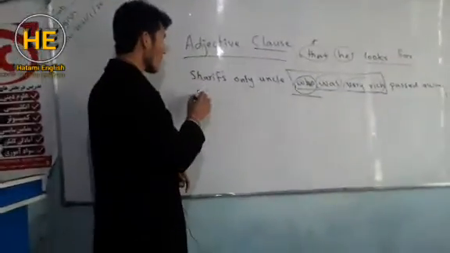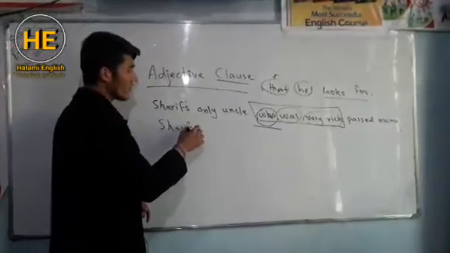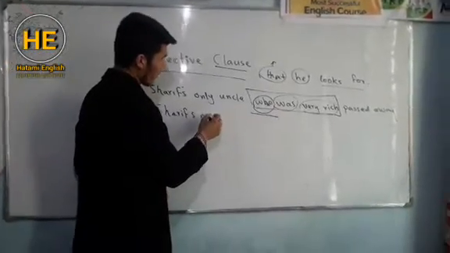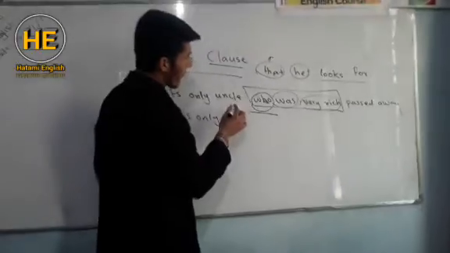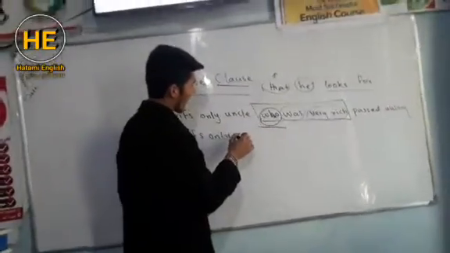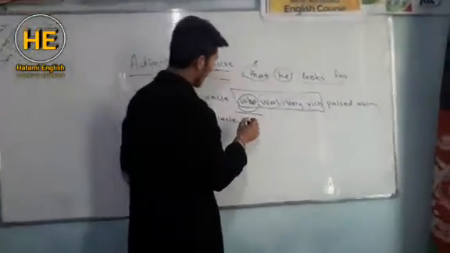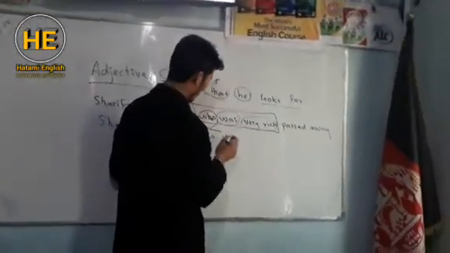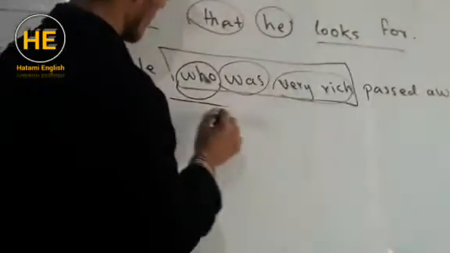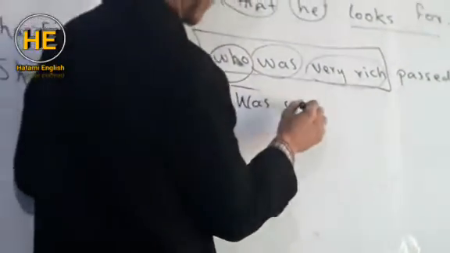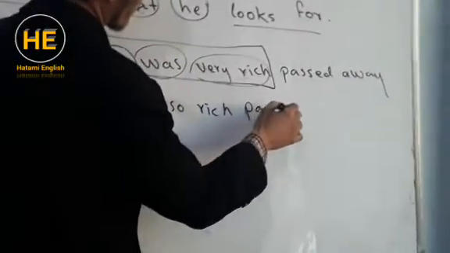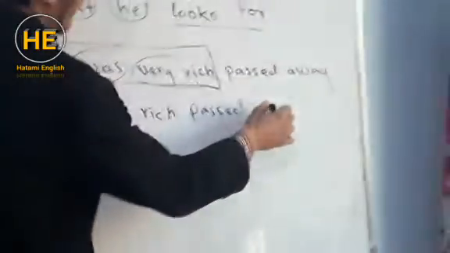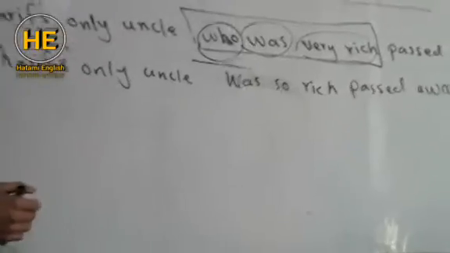See, we can say: Sharif's only uncle, so rich, passed away. Have you seen the sentences? Sharif's only uncle, was too rich, passed away.